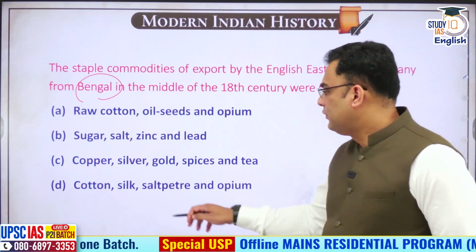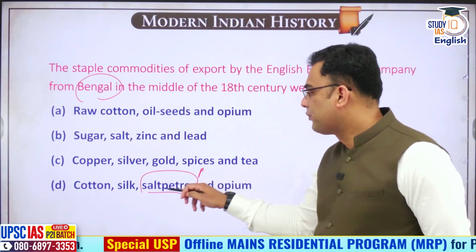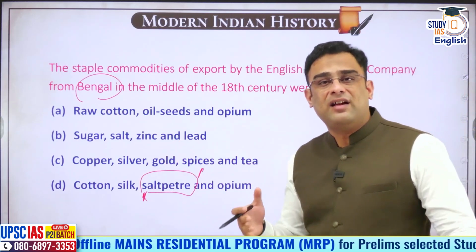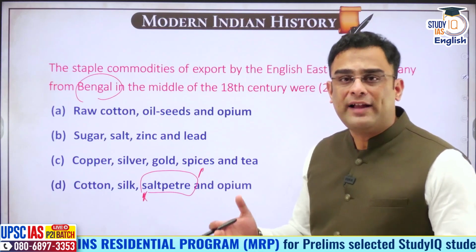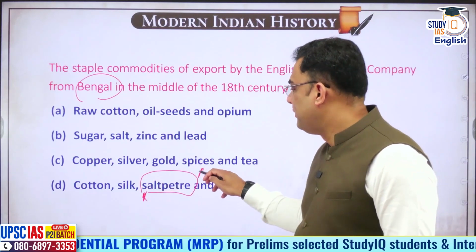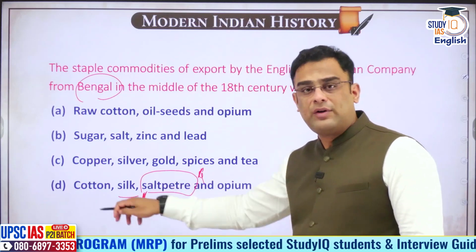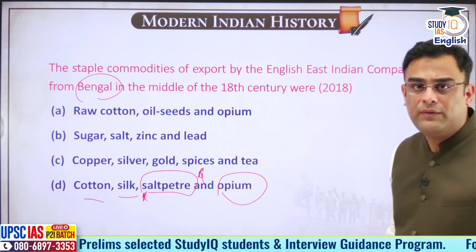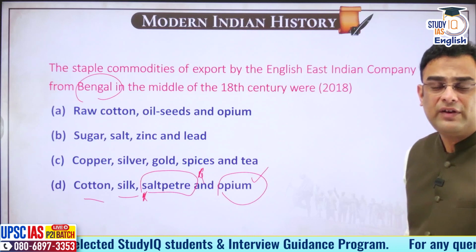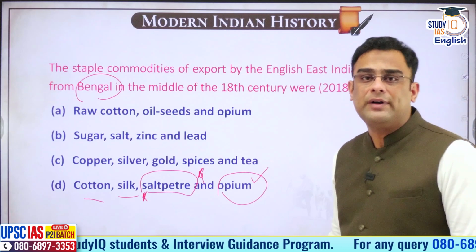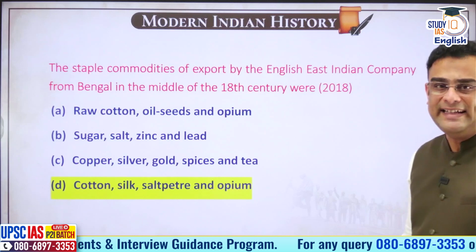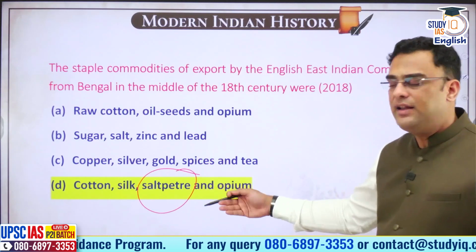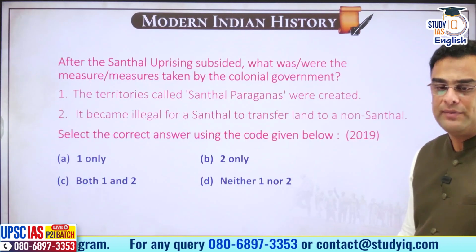Okay? Saltpeter was a very famous item of export. In my lectures also, I have discussed about this. Saltpeter was required to make gunpowder, and gunpowder was used to fire big cannon guns. So it was a very popular and important export. Silk was important, so was cotton. Okay? Opium grown in Bengal, Bihar, and other parts of central India, that was also purchased and sold. Opium was also an important export. So answer is answer option D. Okay? Saltpeter over here was really the clue. If you have read NCERT, then easily you will be able to answer this question.